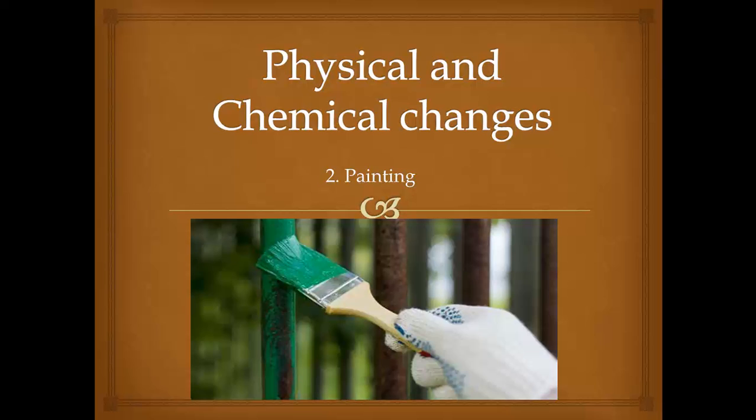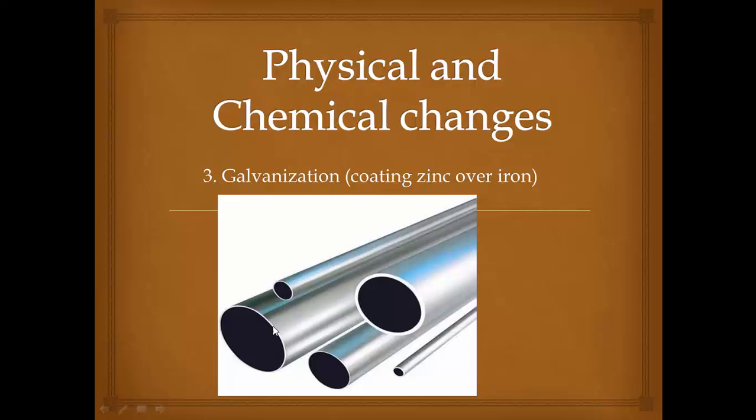These all are painted, isn't it? Why? Because to prevent rusting, painting is essential. How can we prevent rusting by painting? By applying a coat of paint over the iron, we are preventing the contact of iron with oxygen and water content.